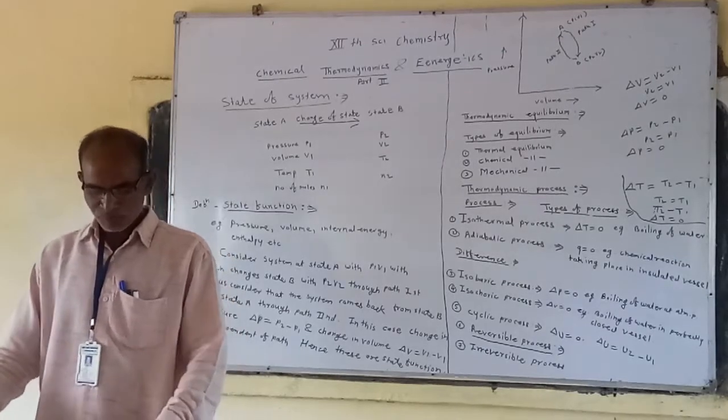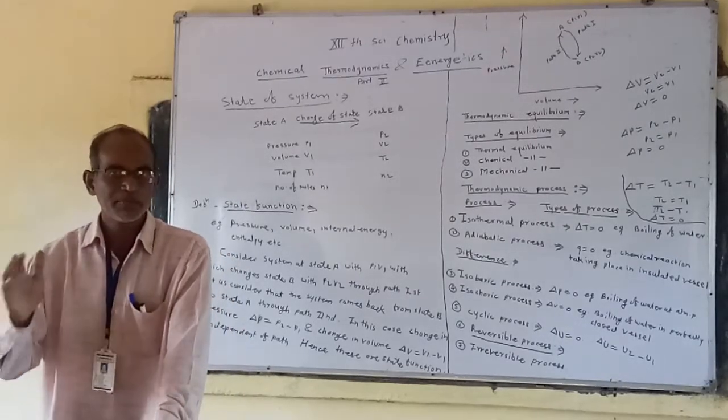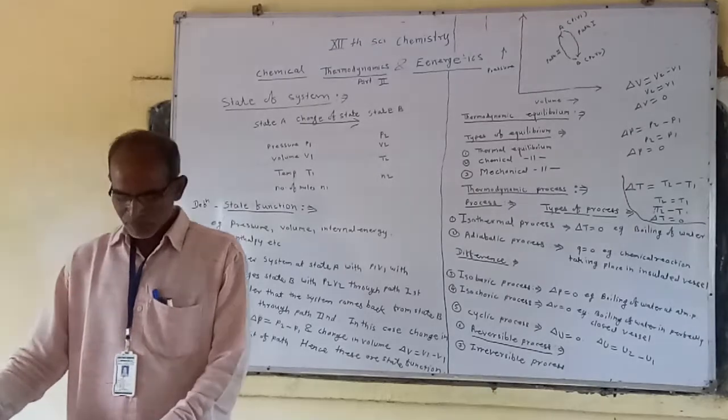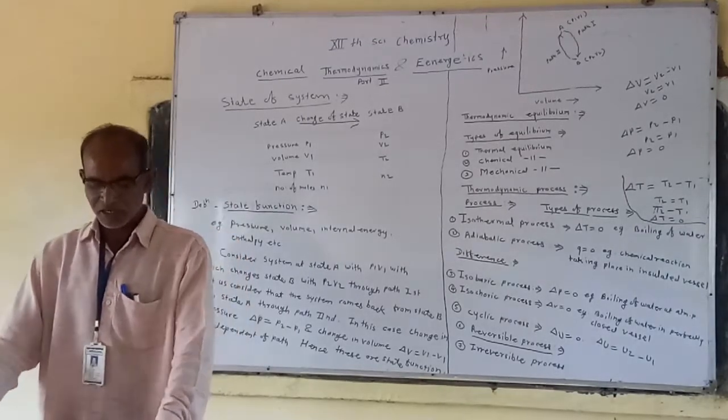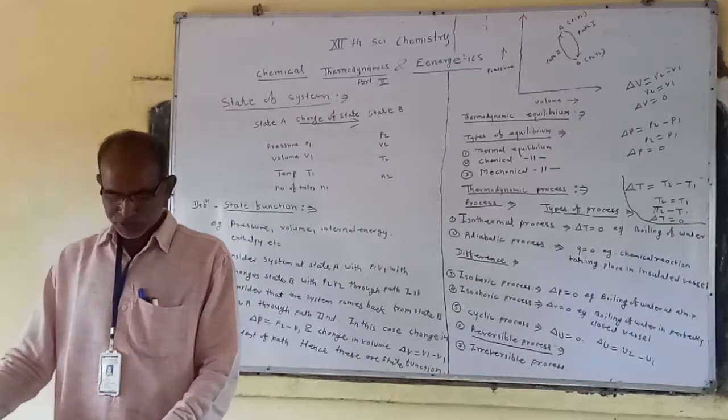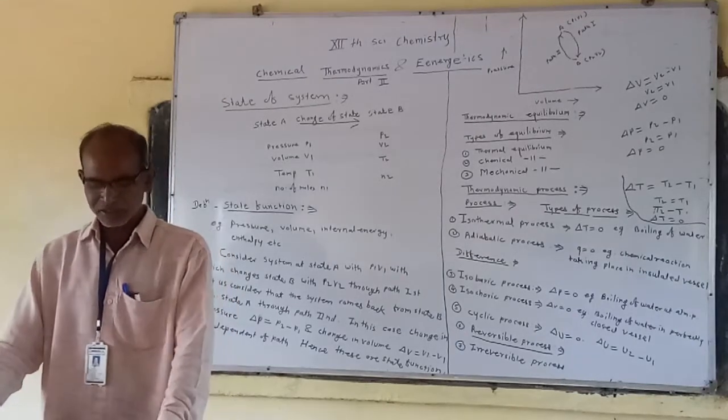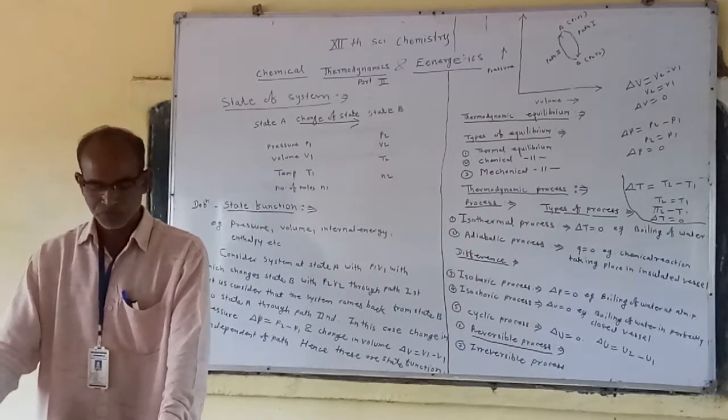The direction of the process can be reversed by a very small increase in the opposing force at any instant during this process.